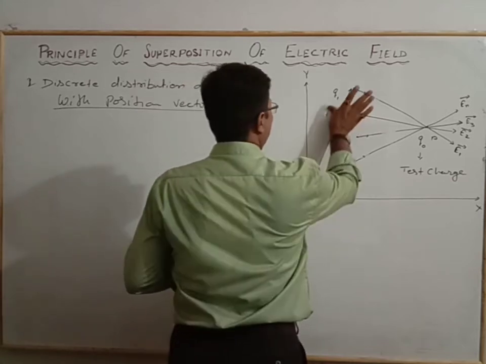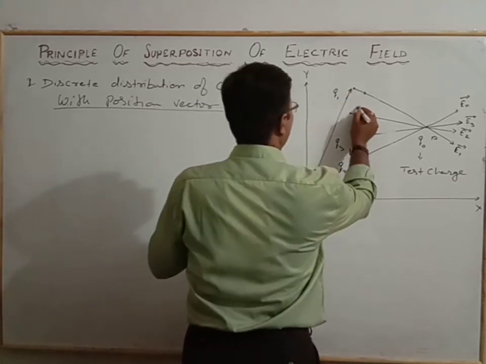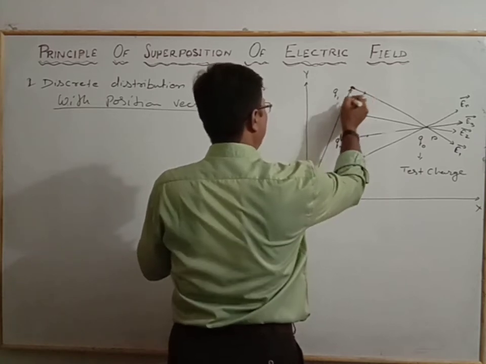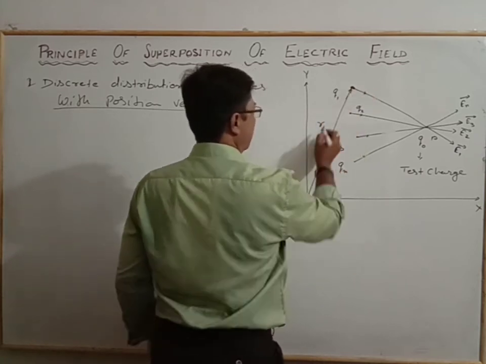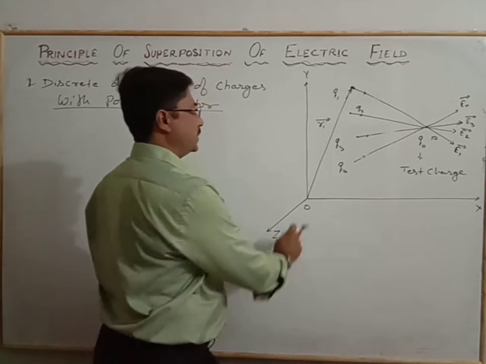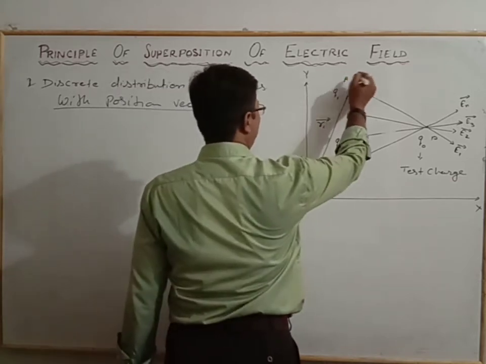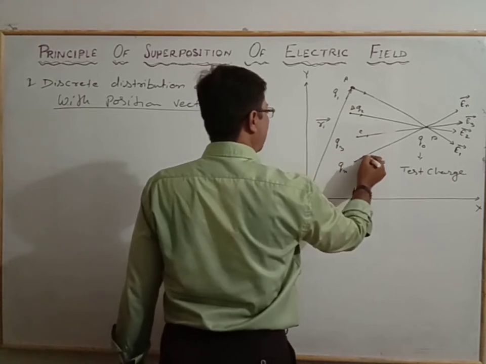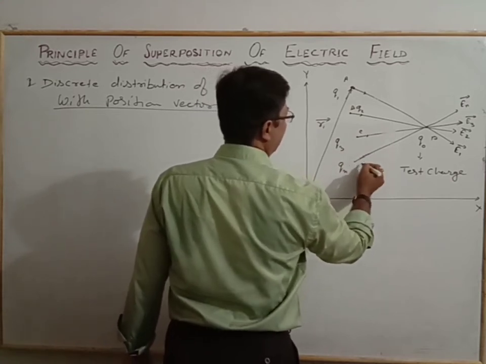Now the charge here is Q2, and the position for the charge Q1 is R1, the position vector from the origin to the point. Let the points be A, B, C, and so on up to N.